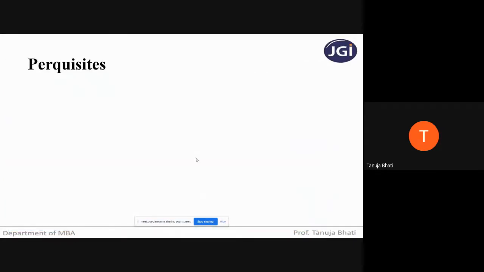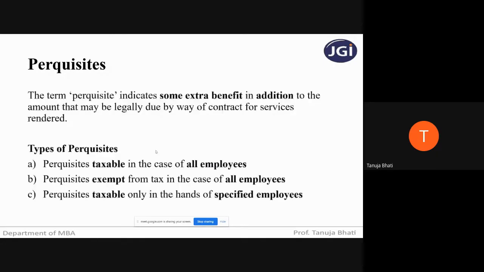Now, what are perquisites, students? Already I have explained in my initial classes for the module 2 that perquisites are nothing but they are the additional benefits that are given to an employee. Apart from his normal salary, if any additional benefit is given to an employee, it is called as perquisites. So the term perquisite indicates some extra benefit in addition to the amount that may be legally due by the way of contract for services rendered.